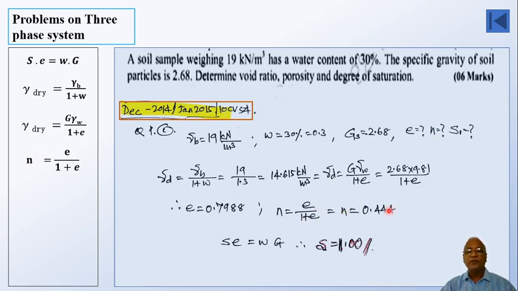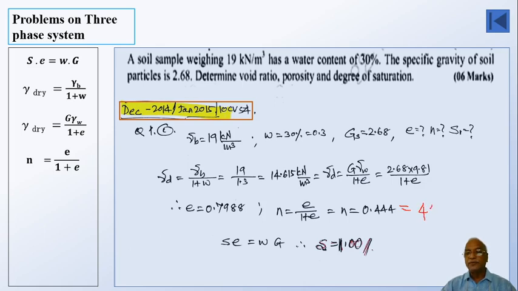So n will be equal to 0.444, or if you want to put it in percentage form, it will be 44.44%.